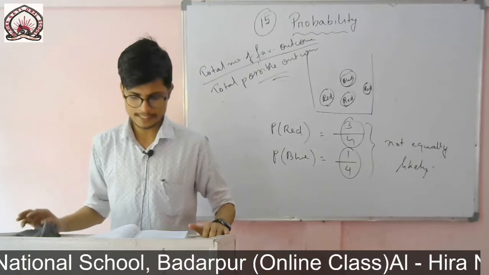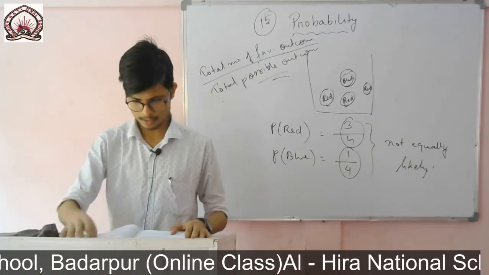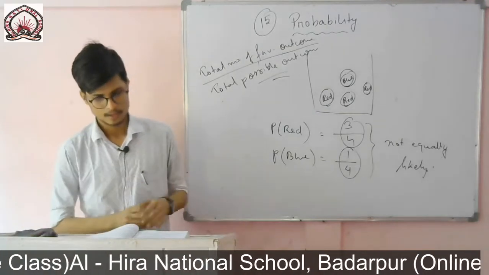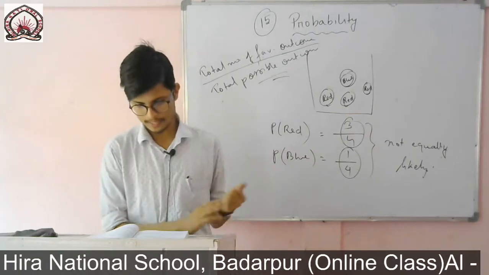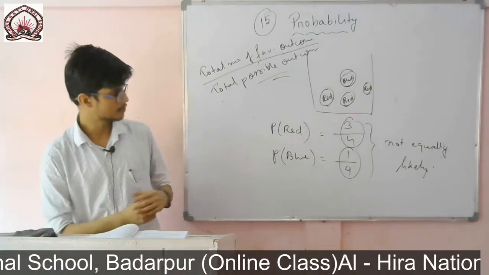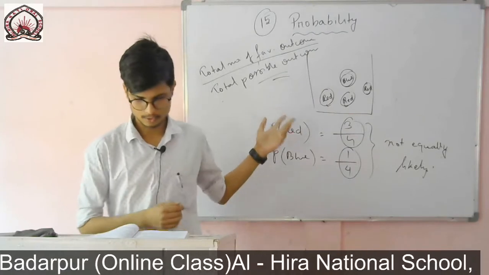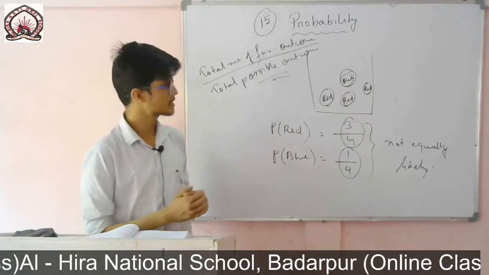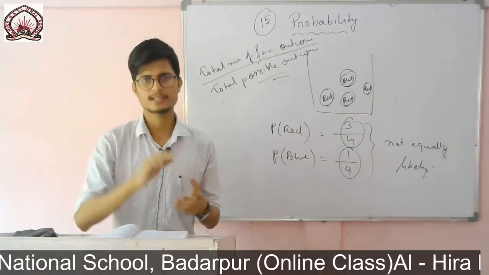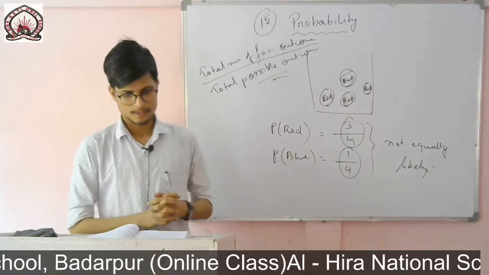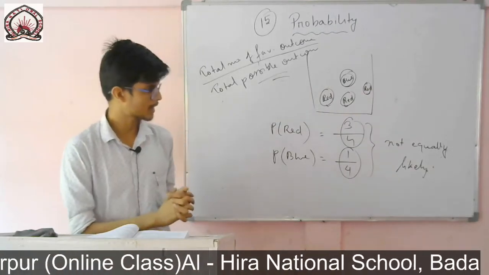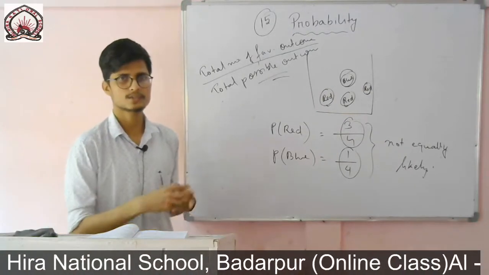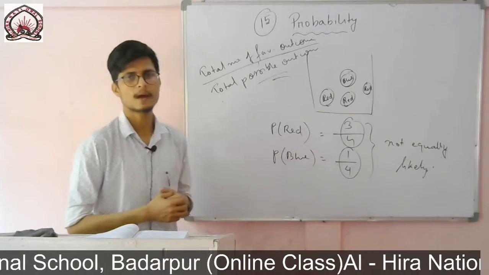So the question is, find the probability of getting a head when a coin is tossed once, and also find the probability of getting a tail. Just now, while showing you what is an equally likely event, I did this one. The total possible outcomes in this case are 2, as there are 2 faces on a coin. The number of favorable outcomes for a head is 1. If I toss a coin, the chance of getting a head is 1, so 1 by 2.